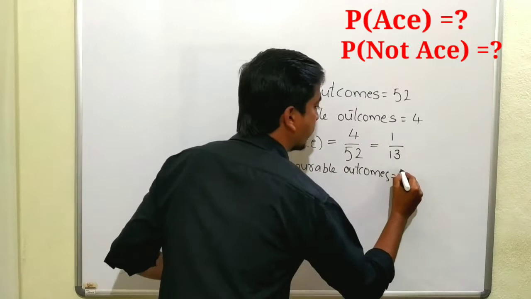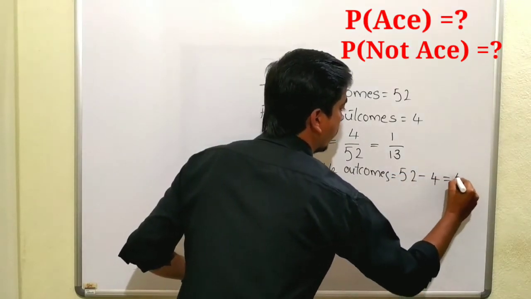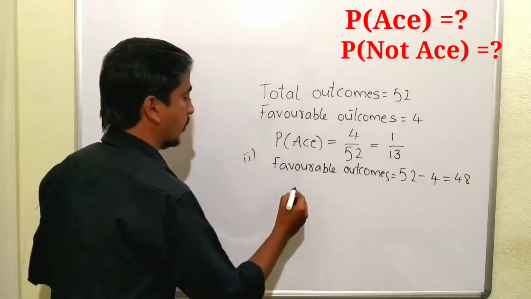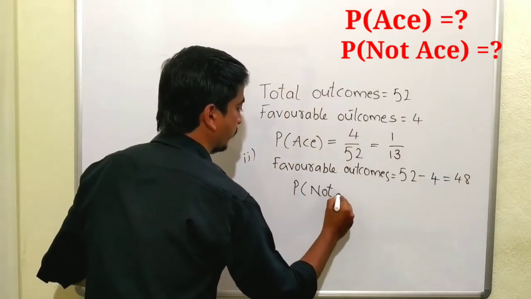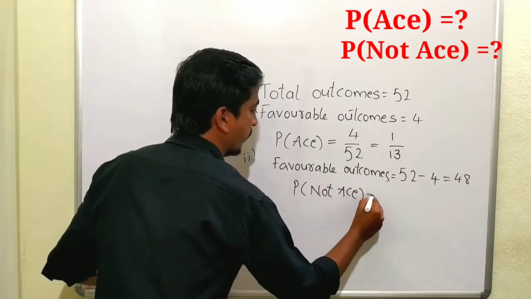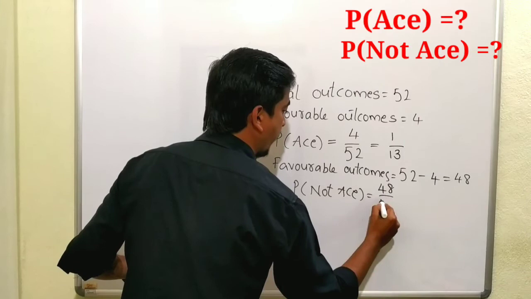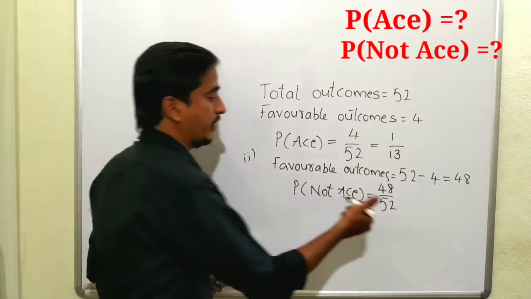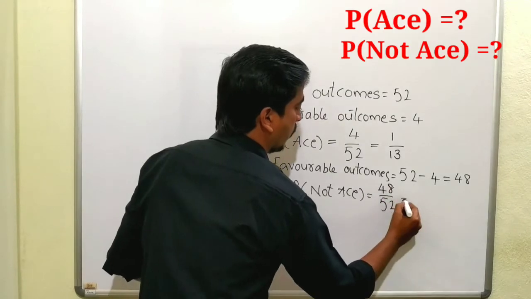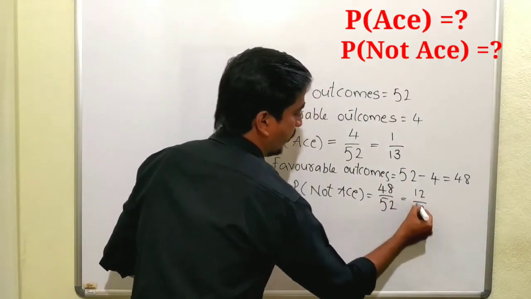Total 52 cards and the aces are 4. So 52 minus 4 is 48. So the probability of not ace is favorable outcomes 48 by 52. We can cancel this with the 4 table. 4 12s are 48 and 4 13s are 52.